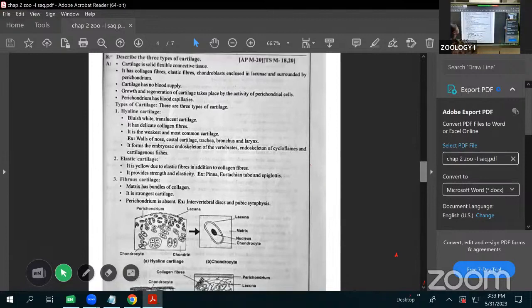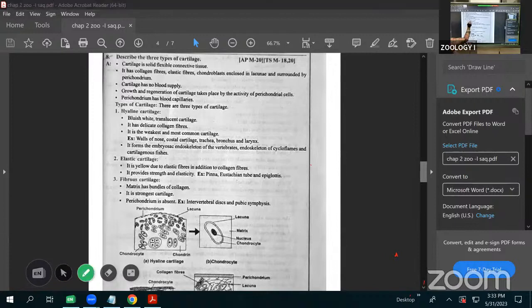Next is the types of cartilage. This is also a most important question. The cartilage is weaker than bone. What it means is that cartilage is a flexible connective tissue. They are flexible. That's why we call it a flexible connective tissue.